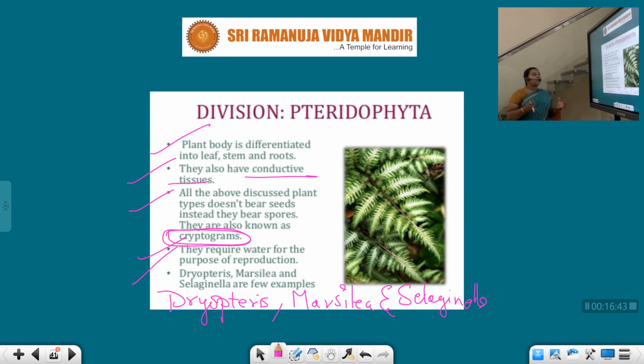All the above discussed plant types do not bear seeds, instead they bear spores. They are also known as cryptogams. Pteridophytes do not have seeds; they reproduce by means of spore formation. They require water for their reproduction. Examples: Dryopteris, Marsilea and Selaginella are examples of pteridophyta.